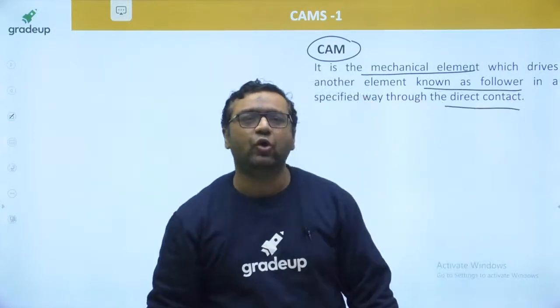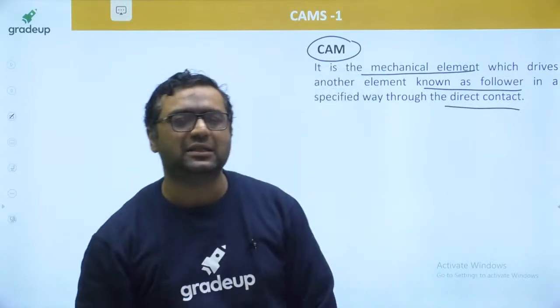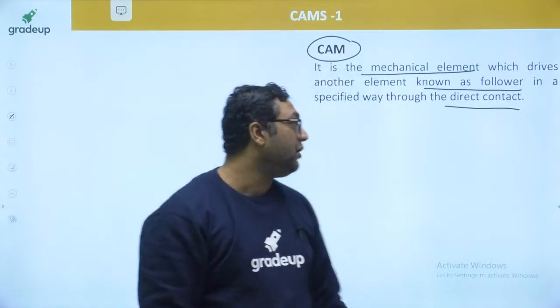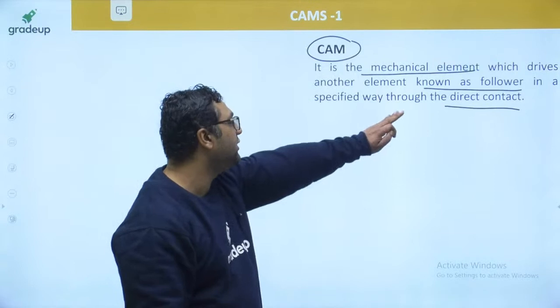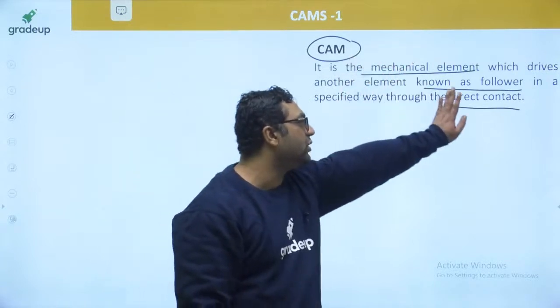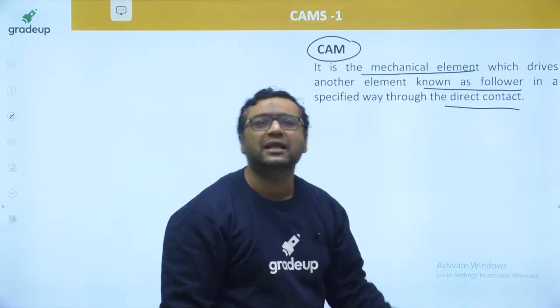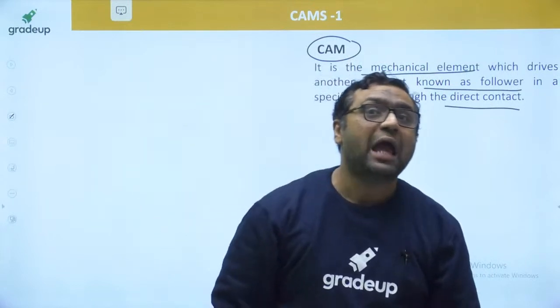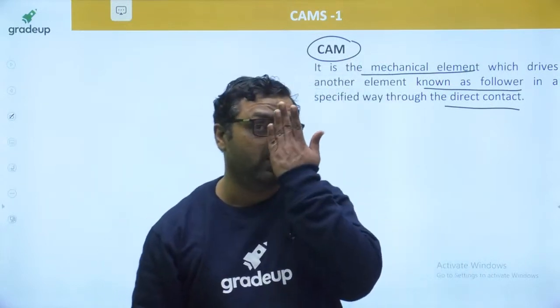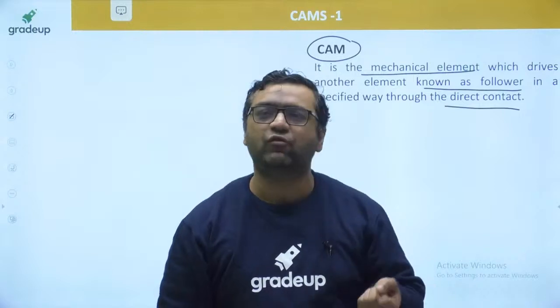So in cam and follower, this is the only higher pair mechanism which is there in your syllabus. My dear, one thing is direct contact is a must here. Second thing is cam is going to drive the follower. So in this mechanism, cam is very powerful. Cam is going to govern the motion of follower, and follower is not a powerful person.